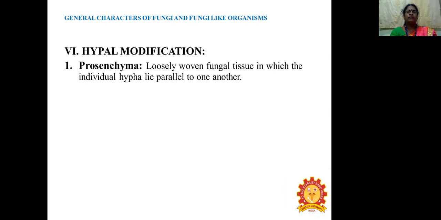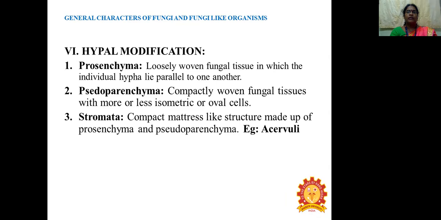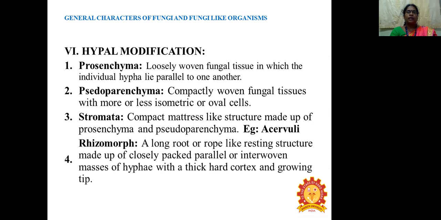Prosenchyma: woven fungal tissue in which the individual hyphae lie parallel to one another. Pseudoparenchyma: compactly woven fungal tissues with more or less isometric or oval cells. Stroma: a compact mattress-like structure made up of prosenchyma and pseudoparenchyma. Example, Claviceps.